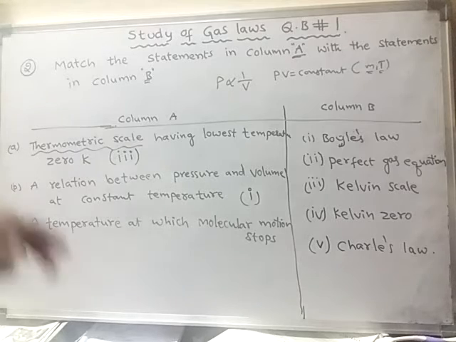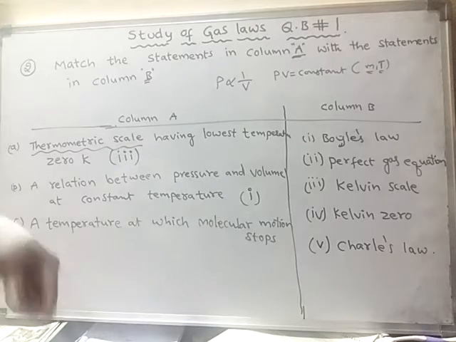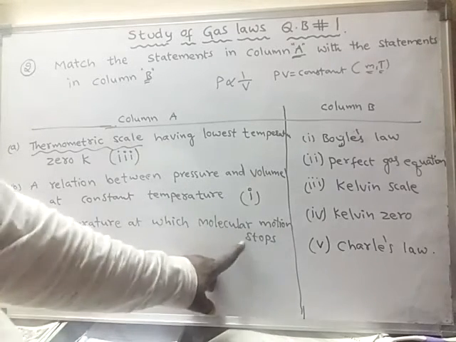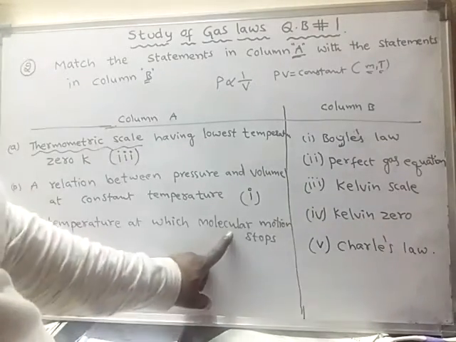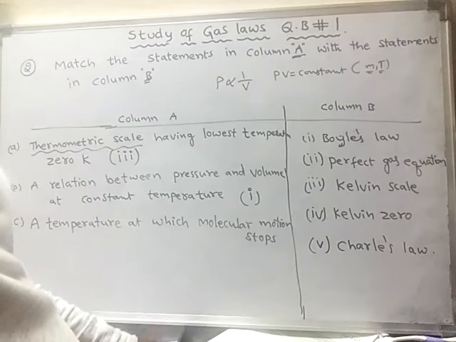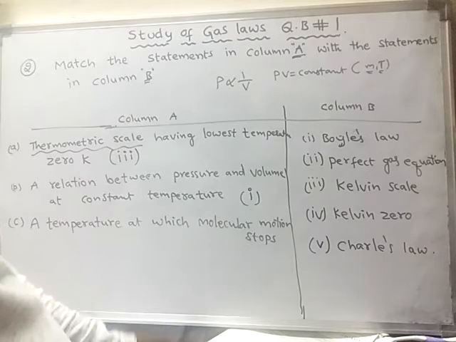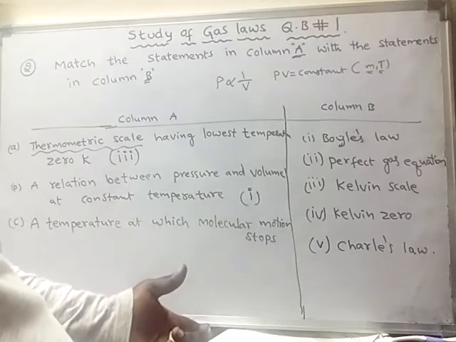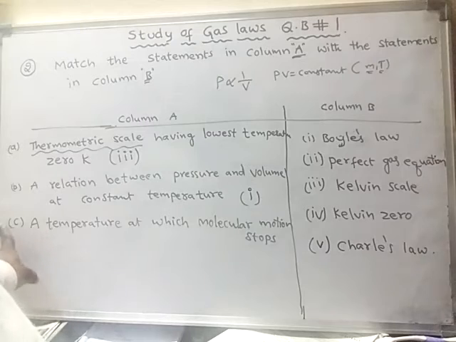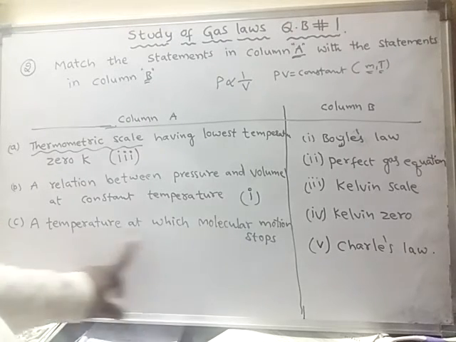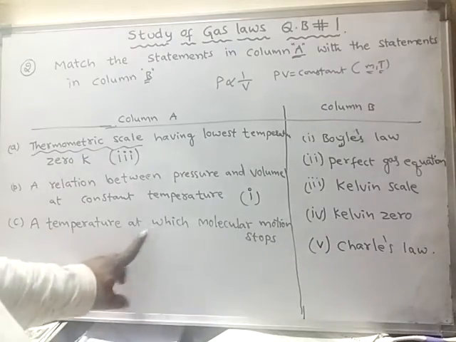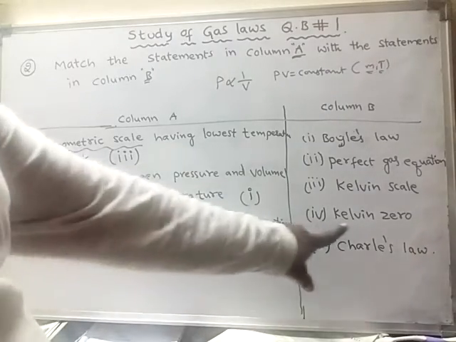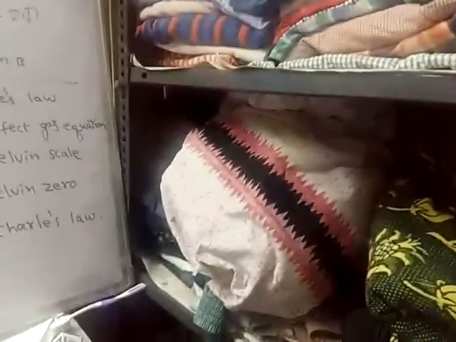In the previous question we learned that at Kelvin 0, or absolute 0, the molecules do not move and the molecular motion is stopped. So for sub question C, the answer is Kelvin 0. A temperature at which molecular motion stops is nothing but Kelvin 0.